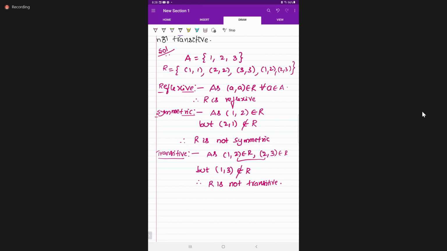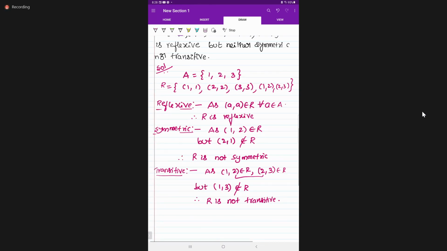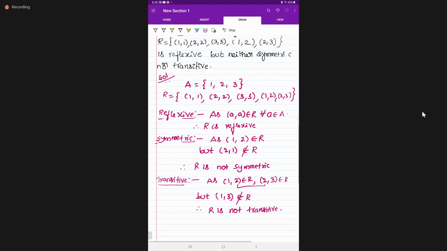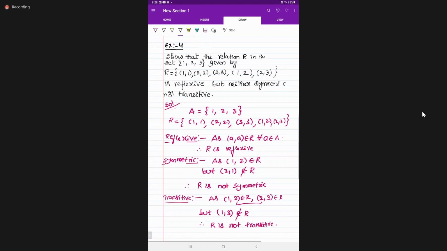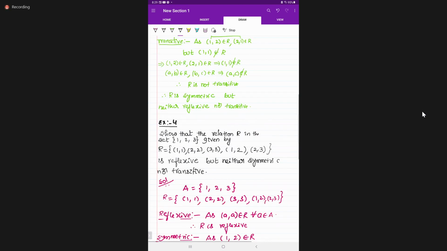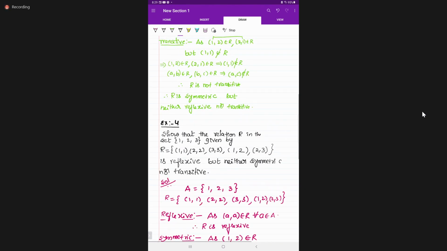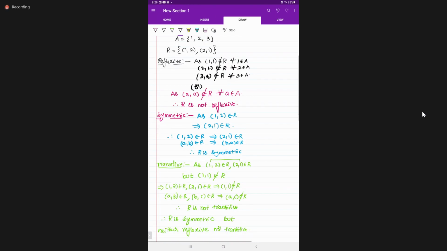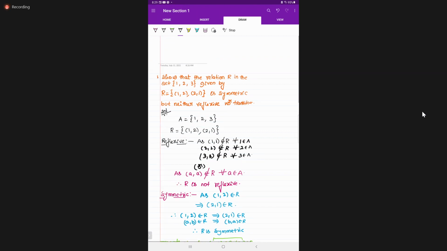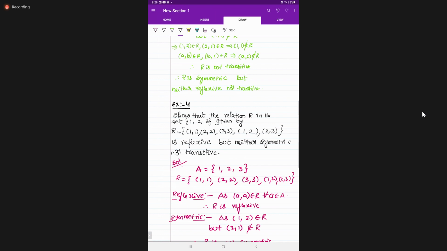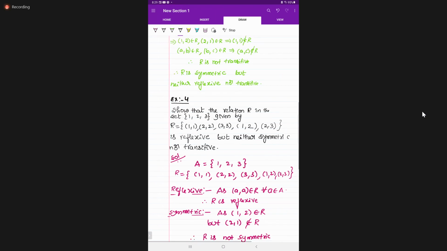Which question do you want? This question, Example 4. Okay, copy it. Next, last model, students. There are 3 questions. These 3 questions are very important for CBSE and PU for 3 marks.